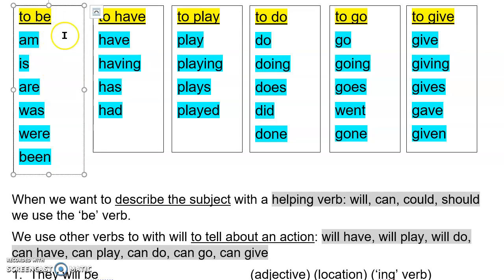When we want to describe the subject with a helping verb or a modal verb, I'll say modal, will, can, could, should, we use the be infinitive verb.